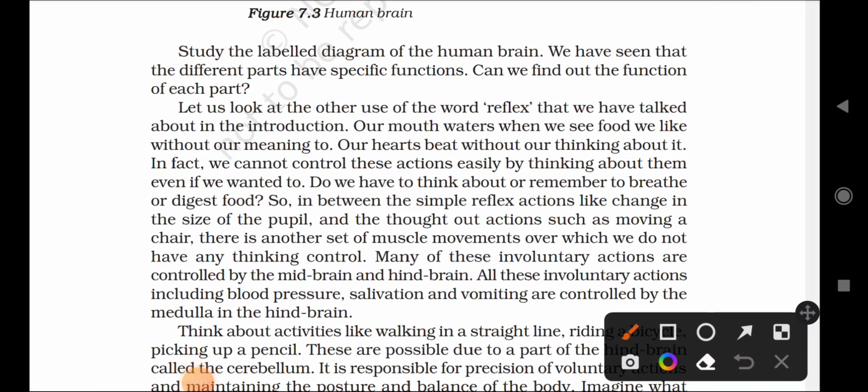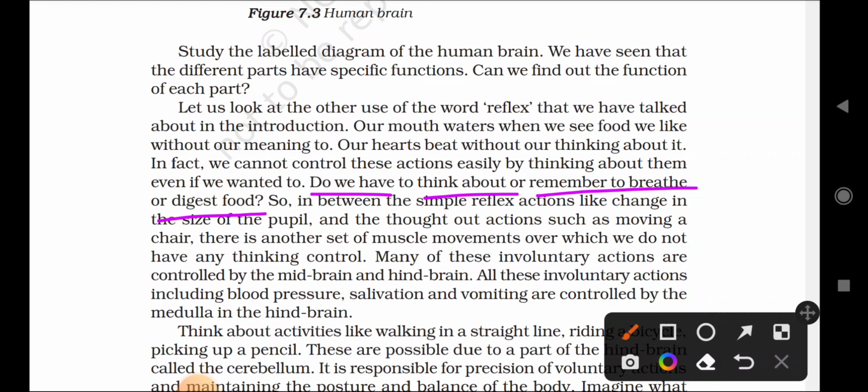So do you have to think about or remember to breathe or digest food? We do not make a timetable like: today we have to do the breathing and tomorrow we have to purify the blood. It is automatically and continuously done in our body. It is not ordered by any muscles, and no timetable is given like we give.